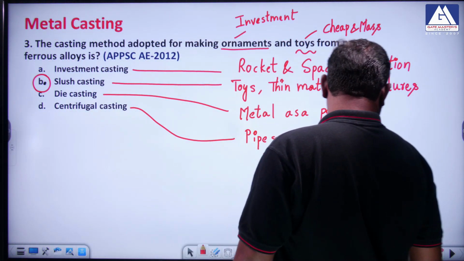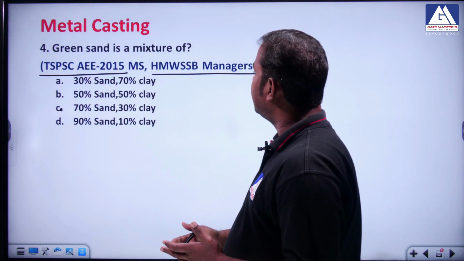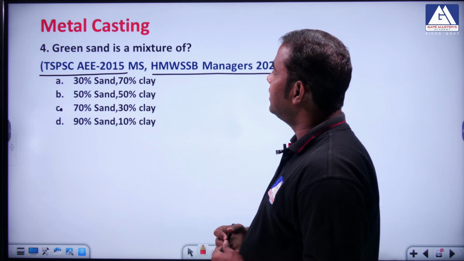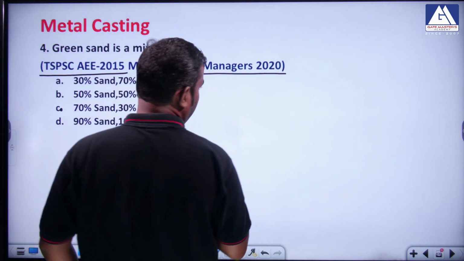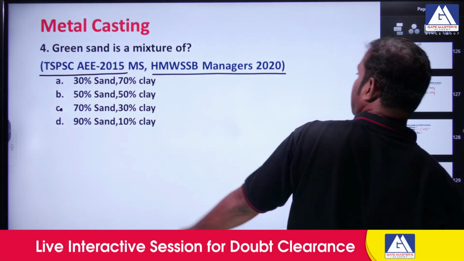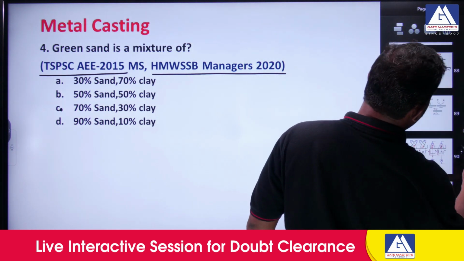The next question: the green sand is a mixture of dash. If you recall the previous class, we discussed this one, right? Usually we discussed the green sand mixing ratio.